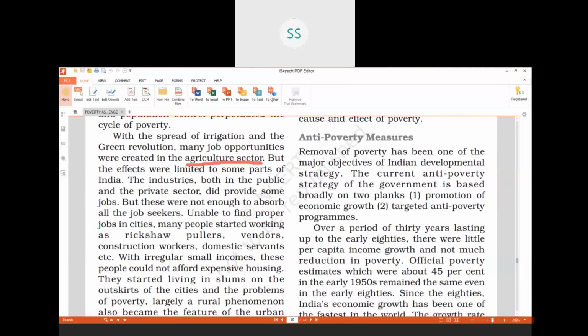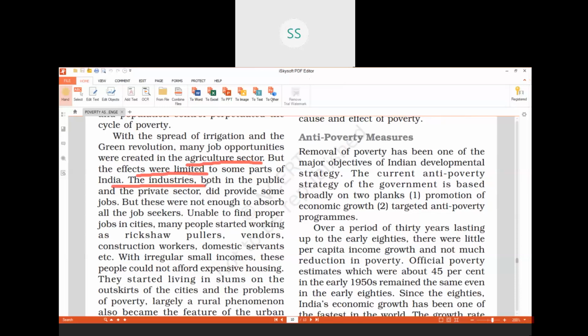And one more thing, this green revolution we studied in the first chapter of economics, it was not applicable to all kinds of food grains, and it was not applicable to all the states of our country. This green revolution was effective only in states like Punjab, Haryana and Western UP, and it was mainly applicable in wheat, especially in northern India, and in some states in southern India it was applicable even for rice also.